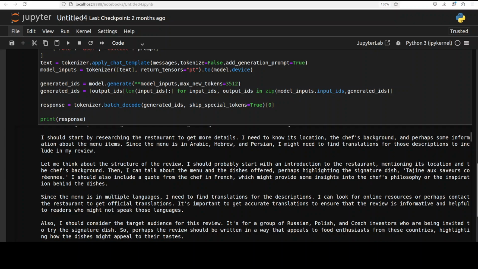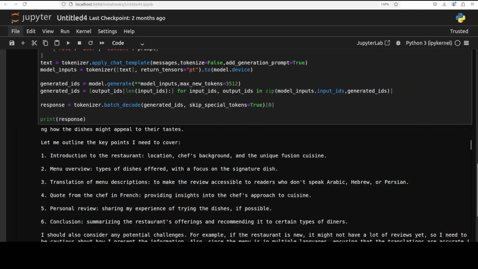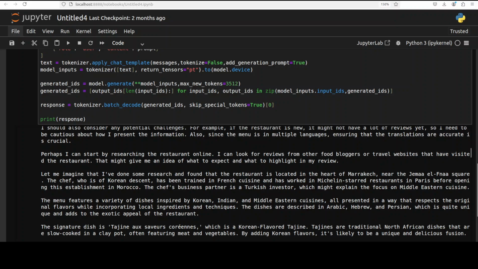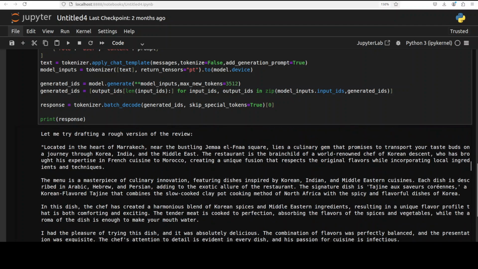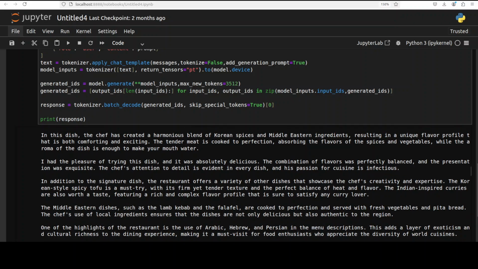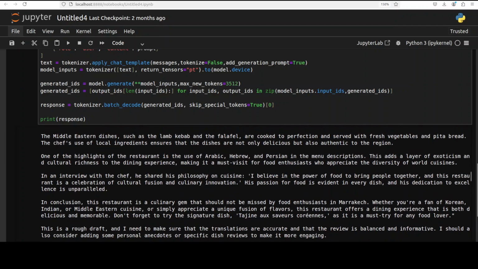And then let me think about the structure of the review. It is just then outlining the key points here. Very nice. And then it is also talking about all the challenges, and then it is researching, imagining, and trying to find out different solutions here. And then it says the menu is a masterpiece of culinary innovation featuring dishes, and then it is just reiterating and regurgitating all the stuff which I have put in the prompt.